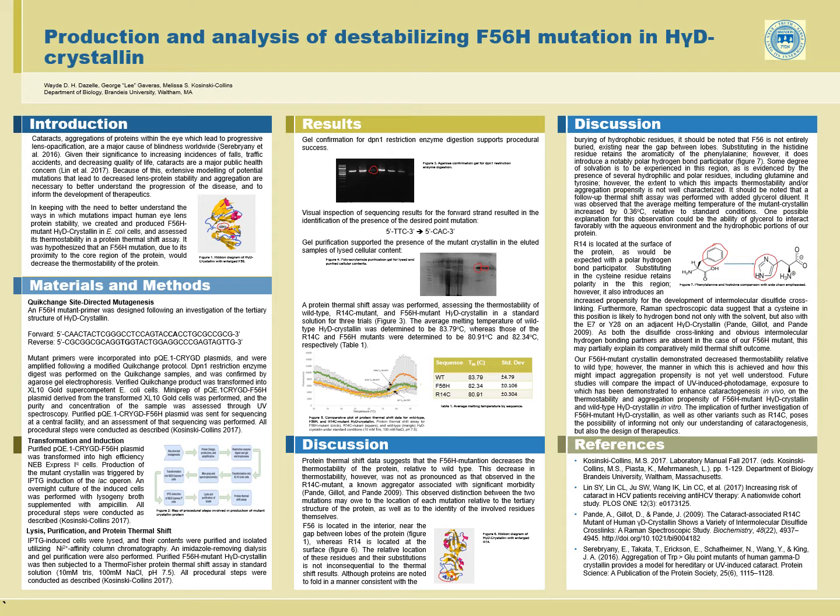The curve of the thermal shift assay of wild type, R14C, a known pathogenic aggregator, and our mutant can be seen in Figure 5. As you see in Table 1, the F56H mutant demonstrated a 1.45 degree decrease in the average melting temperature relative to wild type, whereas the R14C demonstrated a 2.88 degree decrease, suggesting that our mutation had the predicted effect. That our mutation elicited a melting point decrease only half that of the R14C did not escape us. There are many potential explanations for this phenomenon.